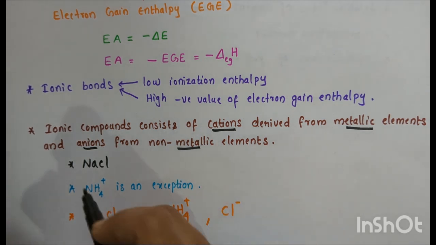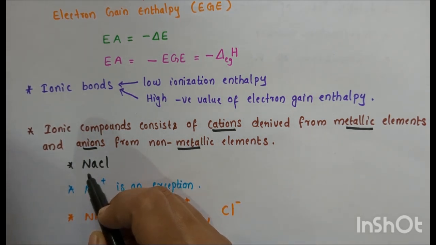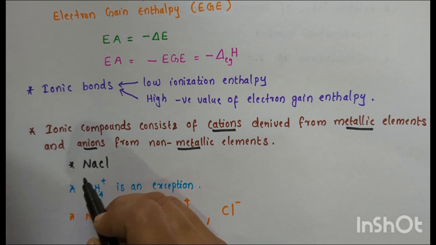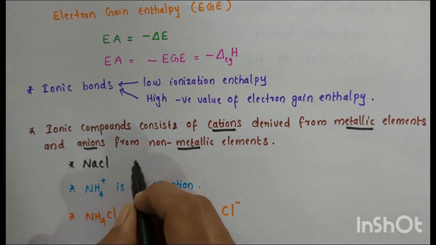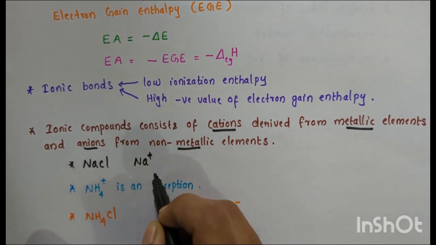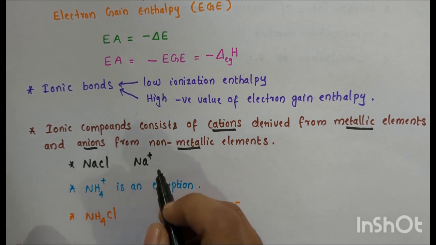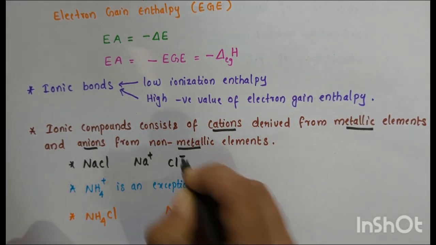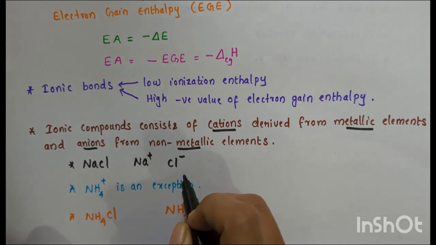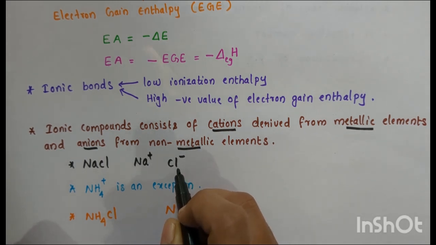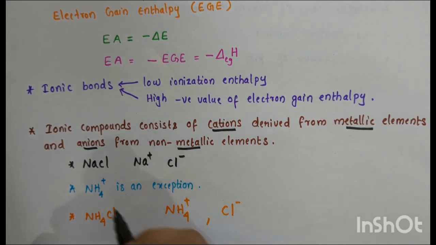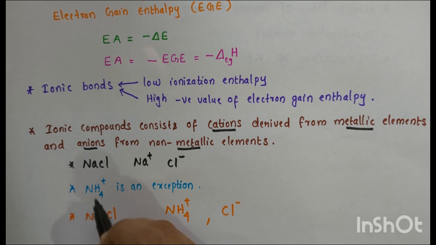For example, let us consider sodium chloride. The sodium ion, Na+, comes from the metallic element sodium, and the chloride ion, Cl-, comes from the non-metallic element chlorine. However, the ammonium ion, NH4+, is an exception.